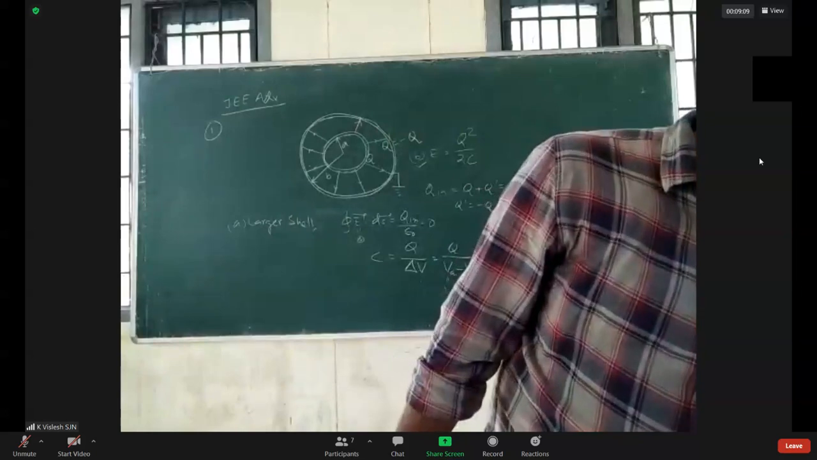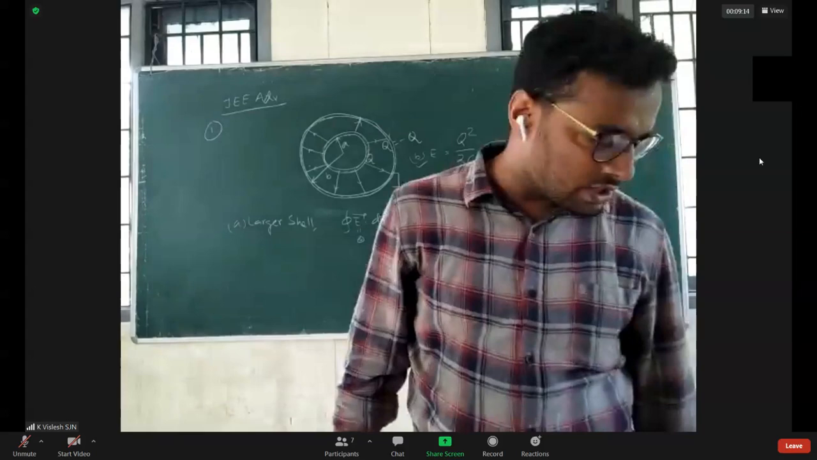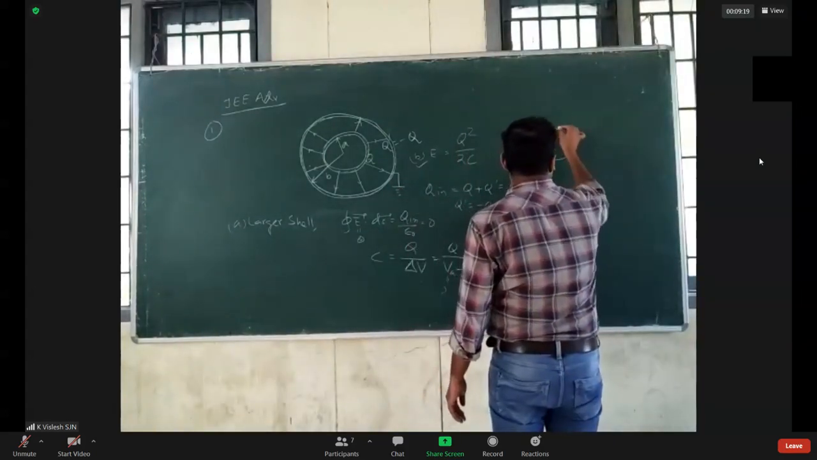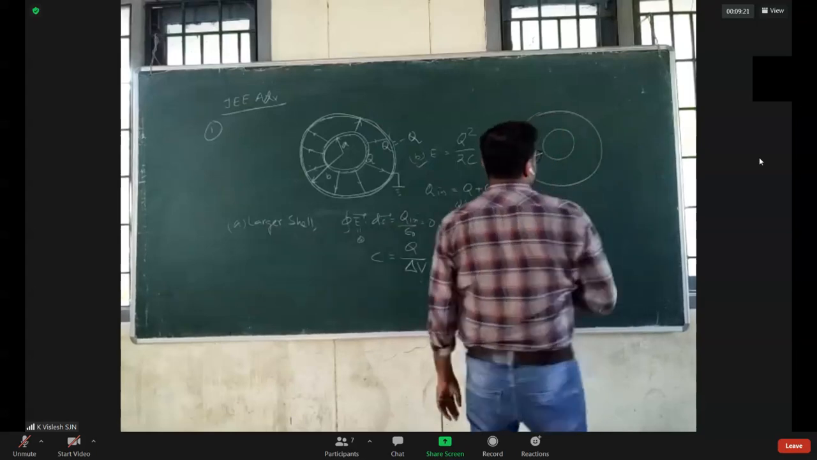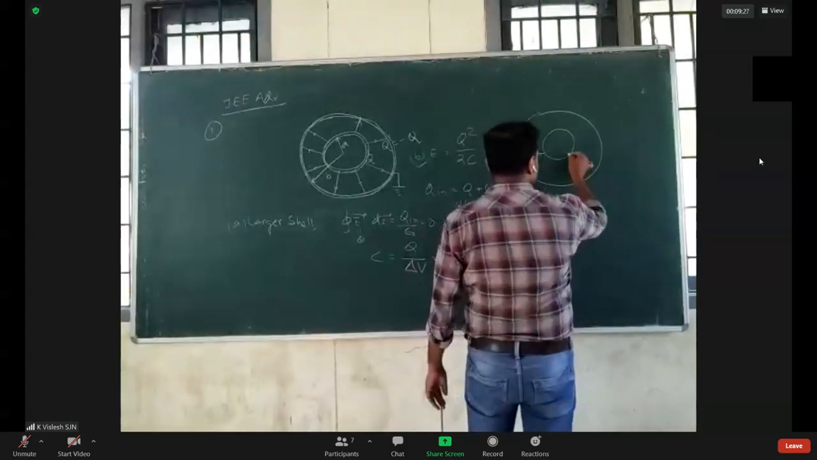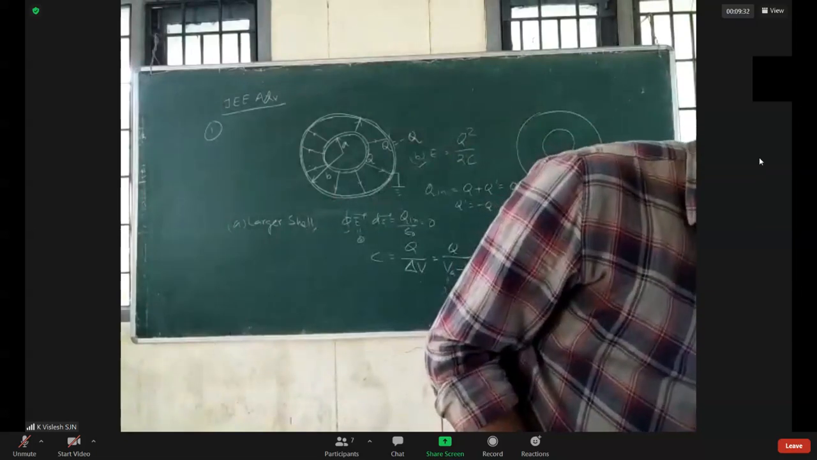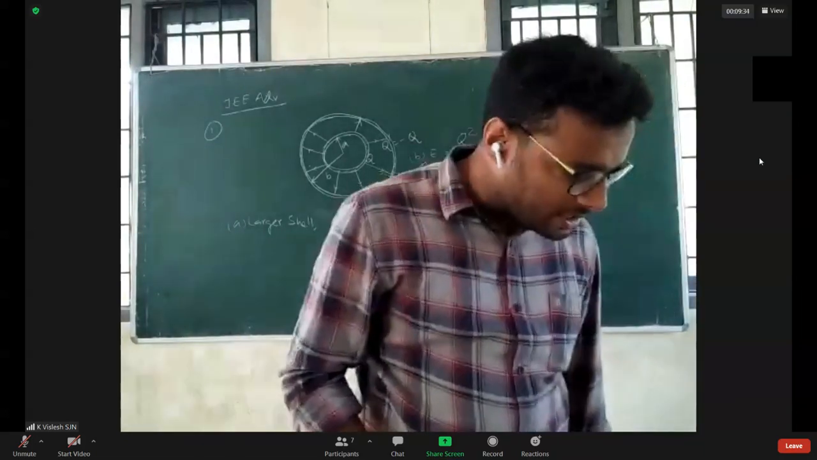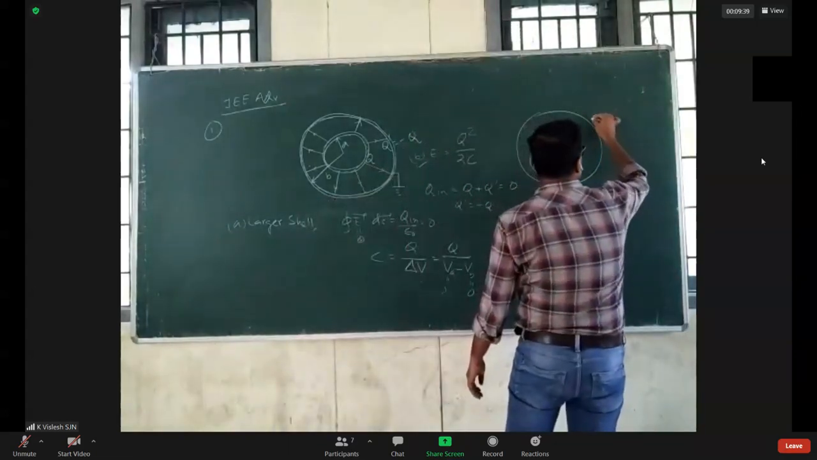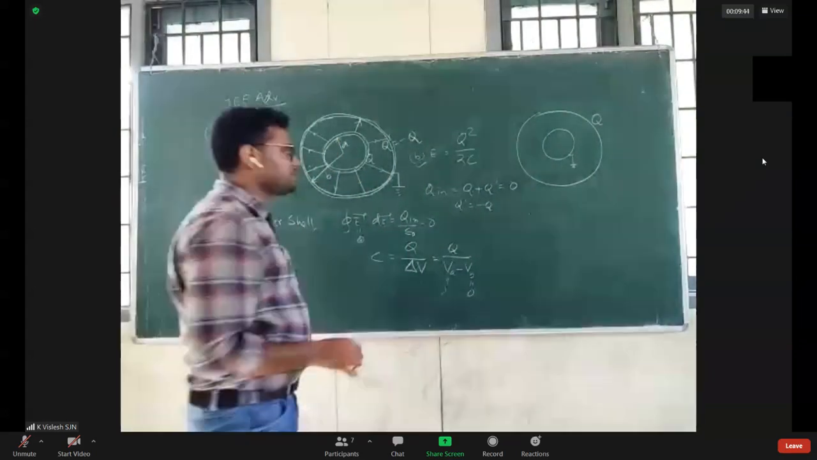Now see, if the inner sphere is Earth, equal and opposite charges will be held by the conductors when charge Q is given to the outer sphere. They say that the inner sphere is Earth. Equal and opposite charges will be held by the conductors when charge Q is given to a sphere. So can you find the charge induction?